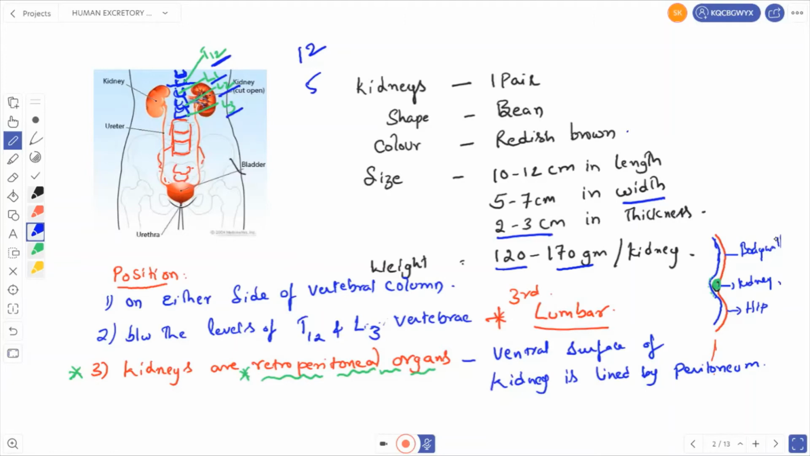And kidneys are retroperitoneal because the ventral surface of the kidney is lined by peritoneum. Peritoneum is nothing but a mesothelium. If you see, this is the body wall, the back of the body, and this one is the hip region. Above the hip region, the kidneys are attached to the dorsal abdominal body wall. The ventral surface of the kidneys is lined by this blue-colored layer, which is called peritoneum. So if the ventral surface of the kidney is lined by peritoneum, then we call that one a retroperitoneal organ.